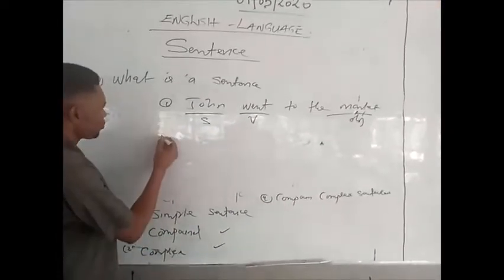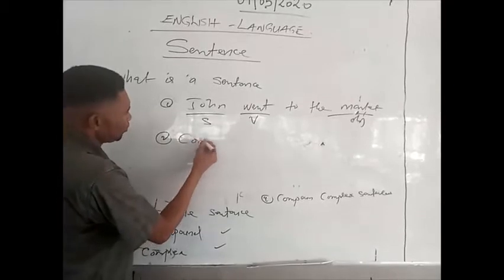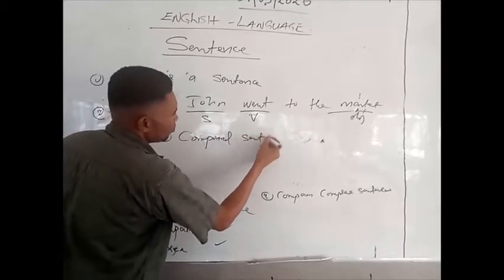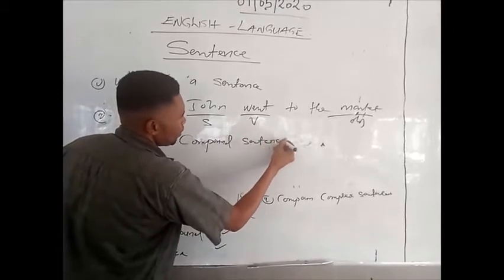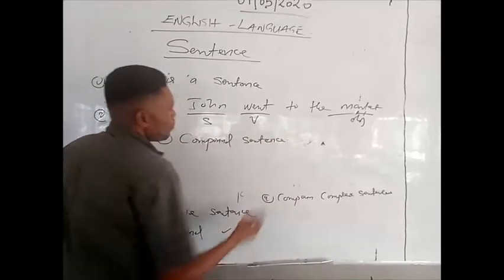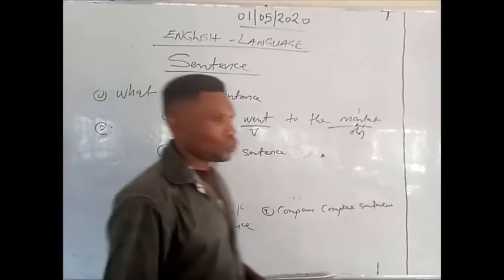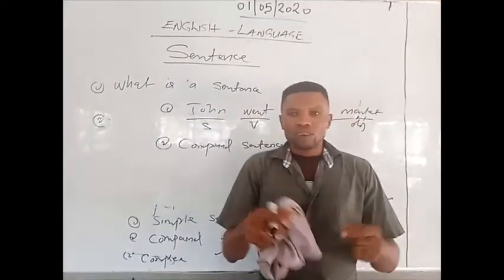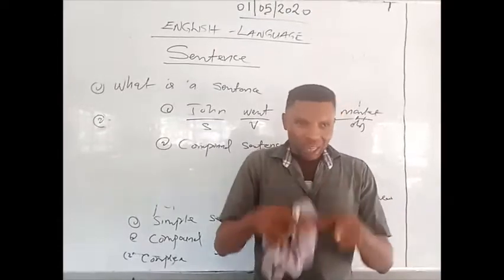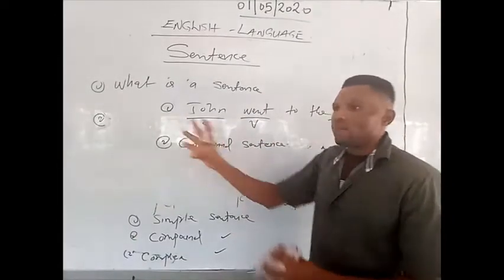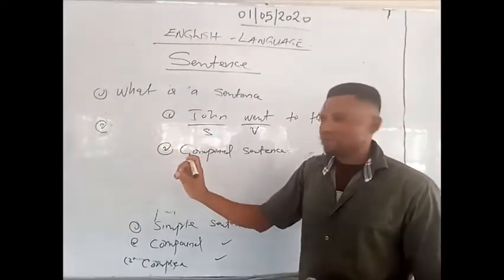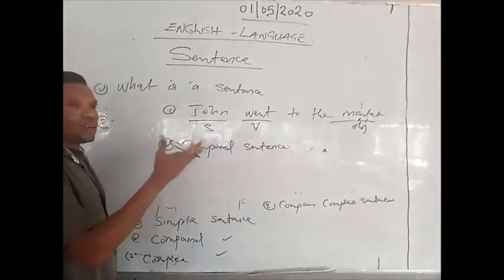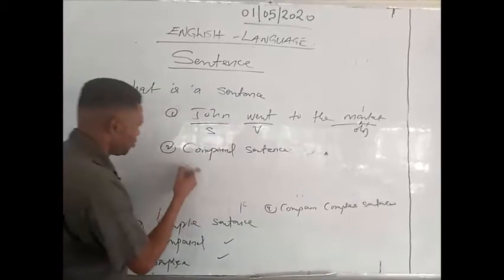Number 2, we have the compound sentence. A compound sentence is a conjunction of 2 words coming together to form a meaning. And it must involve "and". John and Peter are very good friends. John and Peter are very good friends is a compound sentence.